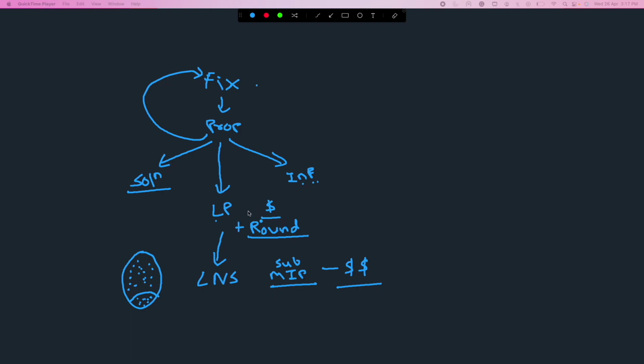So this is even more expensive, right? So what we want to do is fix as many variables as we can in this part, and if we have fixed enough variables, then we will try out this one and this one, right? We will try out these two things only if we have fixed enough variables. If we haven't fixed enough variables, then we will abort. Okay, so this is the entire framework of fix and propagate heuristics, and now we'll see how to use structure information to guide this fix and propagate part.